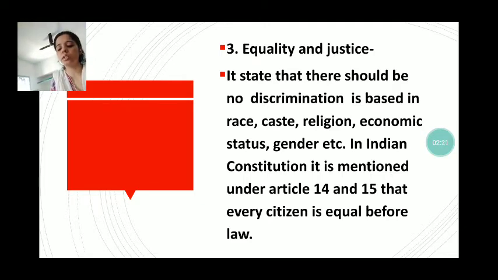So what does Article 14 say? Article 14 says that according to our Constitution, it guarantees that every person is equal before the law and has equal protection of law within the territory of India. Means everyone is equal in front of law. They should not feel any discrimination. And Article 15 says that the Constitution does not allow any discrimination on the ground of sex, caste, place of birth, economic background, and gender, etc.